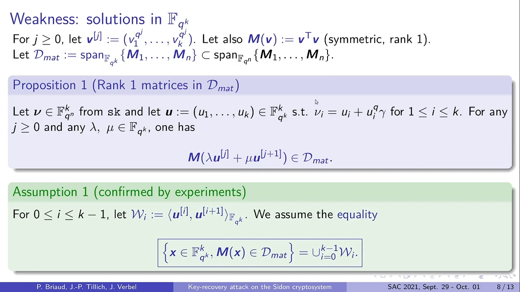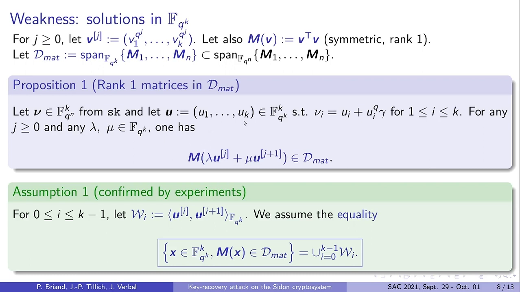Now to describe the solutions, we consider this vector u over F_{q^k}, which is directly related to the basis nu for the Gabidulin space by this equation. And what we have is if you take x, which is a linear combination between two consecutive iterates of u, then the matrix M_x lies in D_mat, and this is a rank 1 matrix. So this gives you a solution to the MinRank problem.